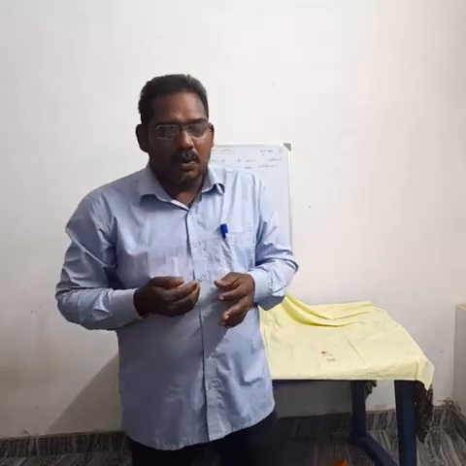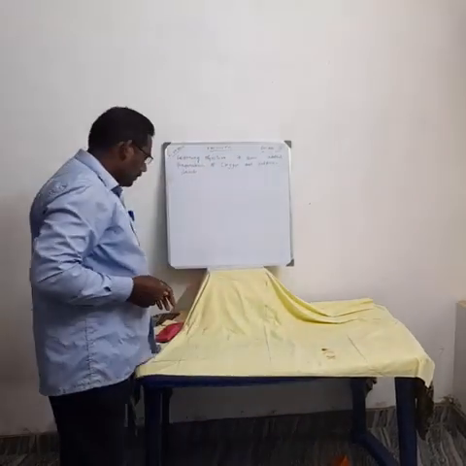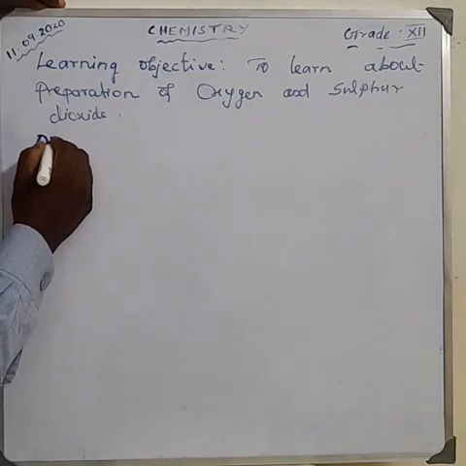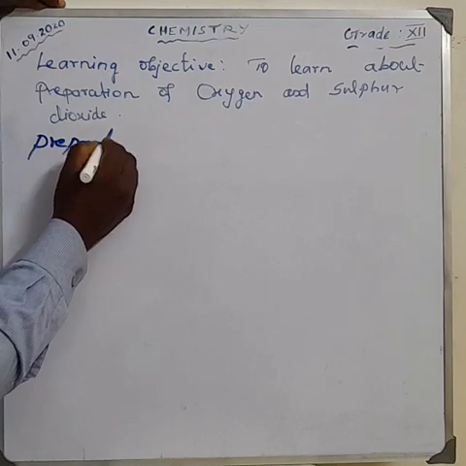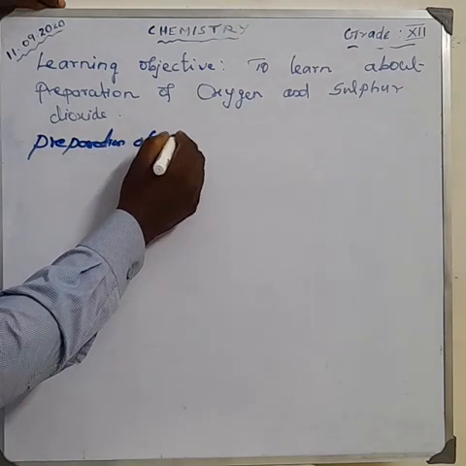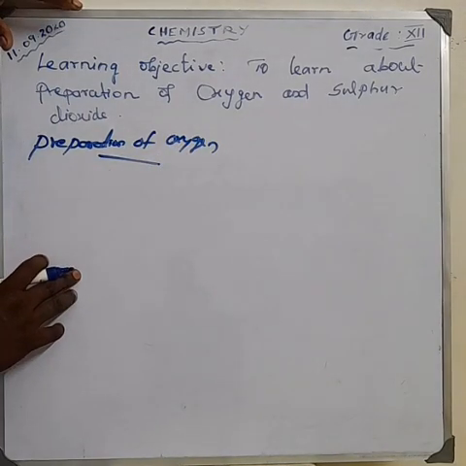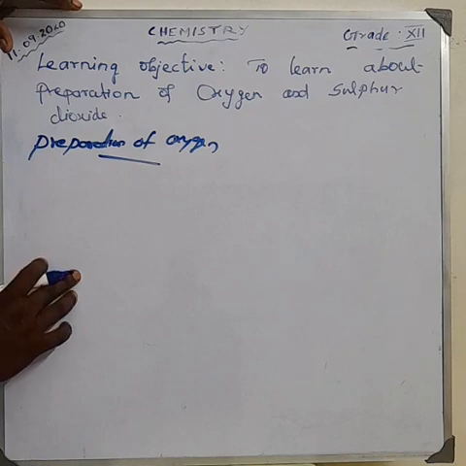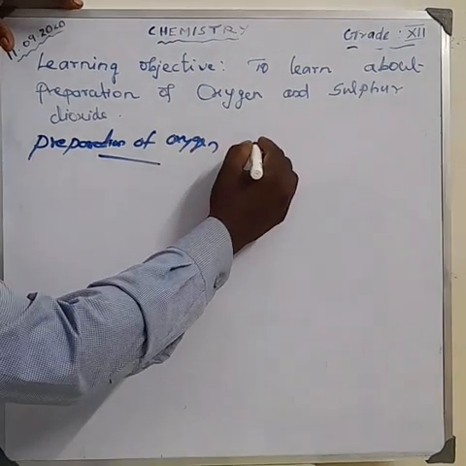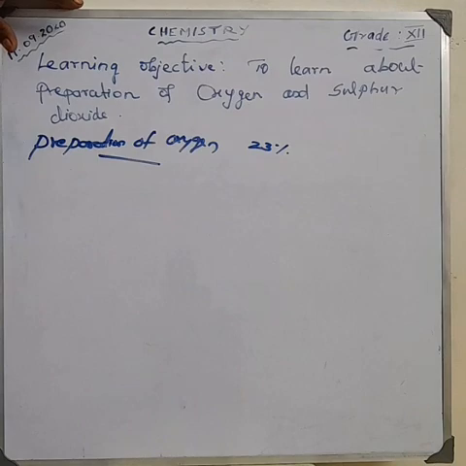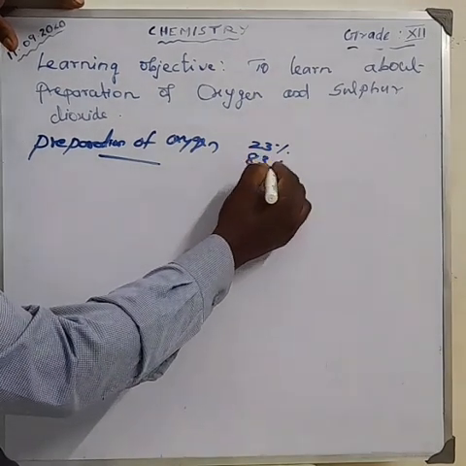Okay, let us discuss oxygen. Please all of you take your notes. Preparation of oxygen. Here, the atmosphere and water contain 23% and 83% of oxygen by mass. The atmosphere contains about 23% oxygen, and water contains about 83% oxygen.